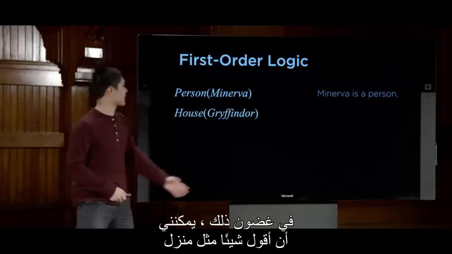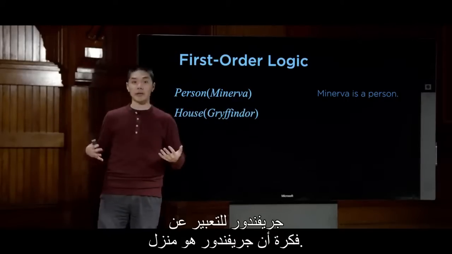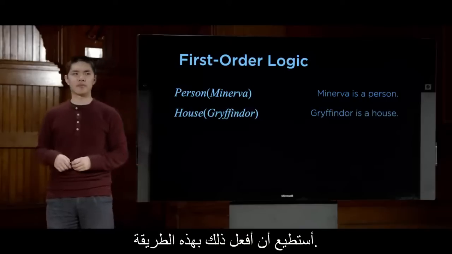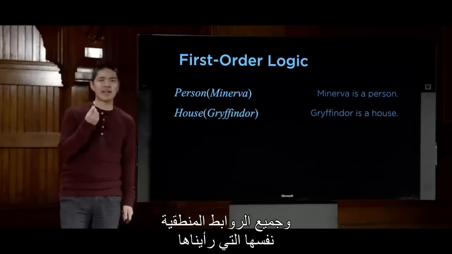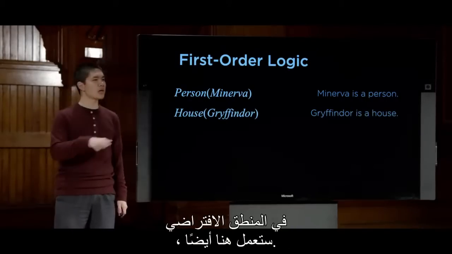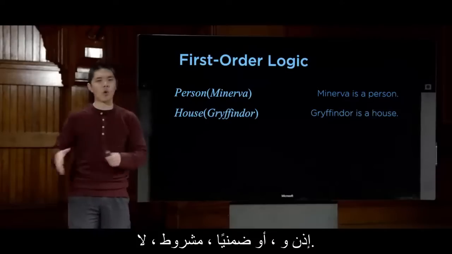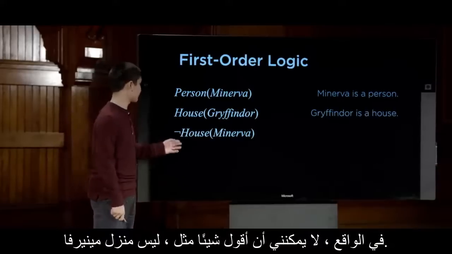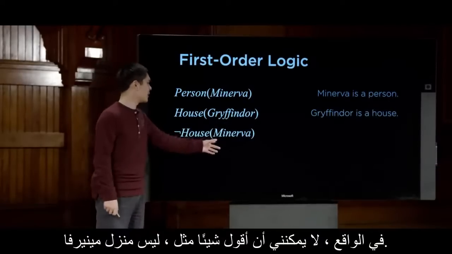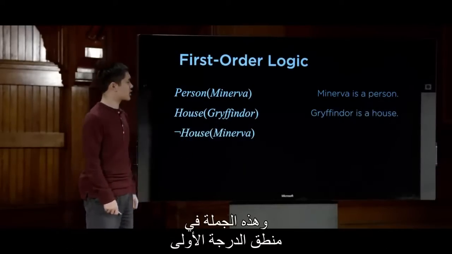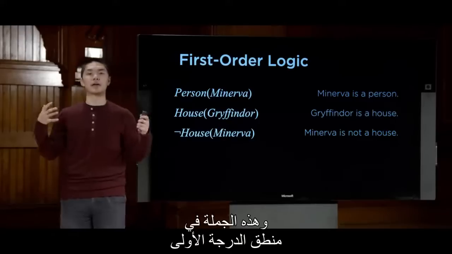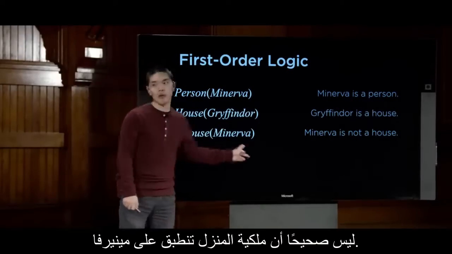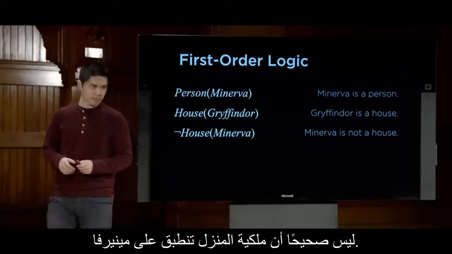Meanwhile, I can say something like House(Gryffindor) to likewise express the idea that Gryffindor is a house. I can do that this way. And all of the same logical connectives that we saw in propositional logic are going to work here too. So and, or, implication, biconditional, not. In fact, I can use not to say something like not House(Minerva). And this sentence in first-order logic means something like Minerva is not a house. It is not true that the house property applies to Minerva.